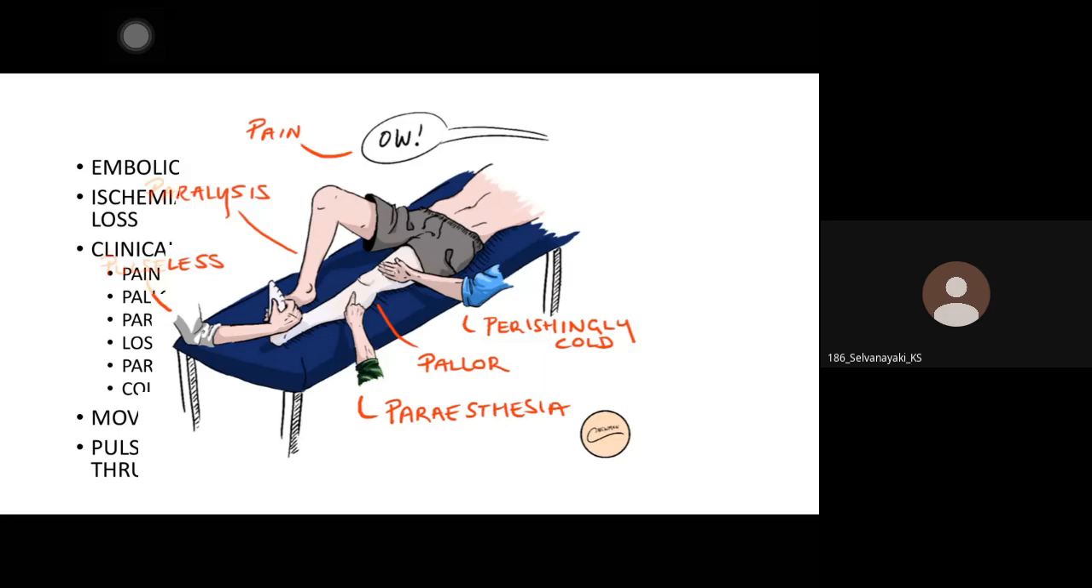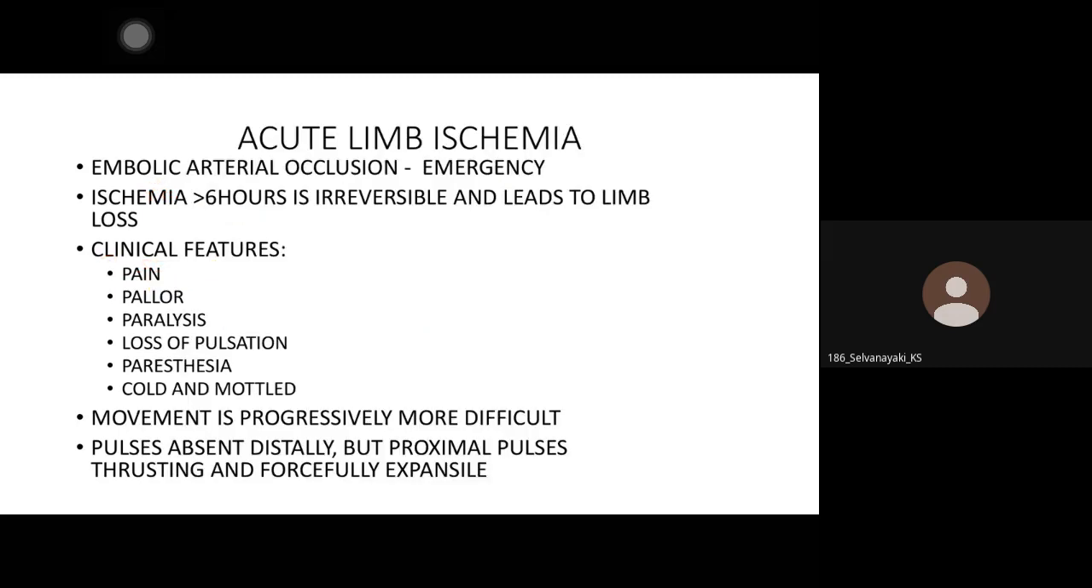Okay. So acute limb ischemia, usually it is within 6 hours. So it can be reversed if you can intervene within 6 hours. So that is the golden hour. 3 hours is the best time. 6 hours is the time within which, if you intervene, the limb can be salvaged.